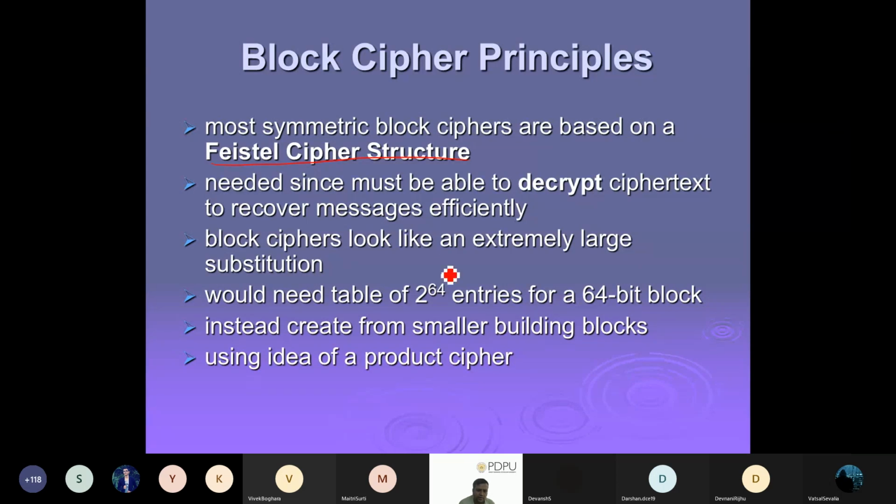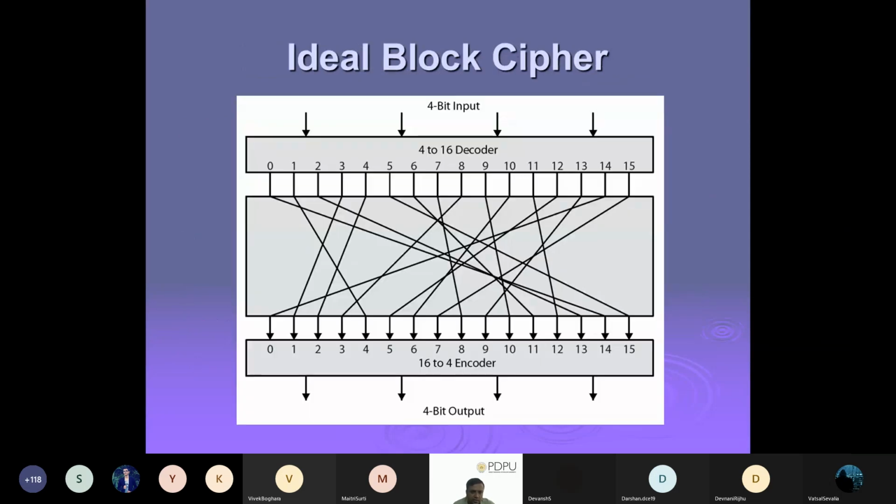For example, if we use 64 bits, there can be 2 raised to 64 entries. The reason is that if we have 3 bits, the possibilities are 2 raised to 3: 0, 0, 1, 0, 1, and so on. Similarly, with a 64-bit block we have 2 raised to 64 entries that we can mingle and jumble here and there to make it more complex. In all encryption techniques, we make it easy for the sender but very hard for the attacker.